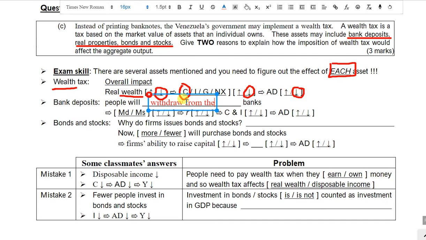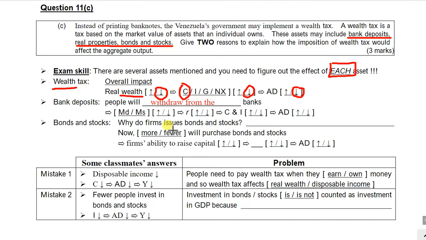And of course, if people withdraw from the bank, this will affect the money market. The money supply will decrease because of the credit contraction, and the interest rate will increase, leading to a drop in C and I and a drop in AD. This is another reason to explain why the aggregate output could decrease after the imposition of the wealth tax. Then except the bank deposits, you may also think about, say for example, the bonds and the stocks.